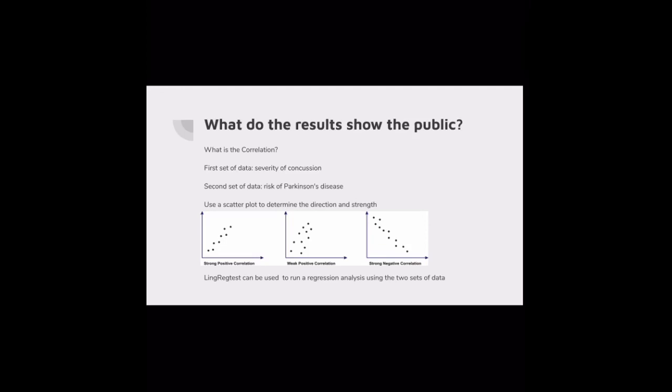To determine the correlation, we would use severity of concussion as the first set of data, risk of Parkinson's disease as the second set of data, and run a LinReg test to create a regression analysis using the two sets of data, which would show the correlation between the two variables. I've shown examples of scatter plots and how you can compare the direction and strength to determine if it's strong positive, weak positive, or strong negative correlation.